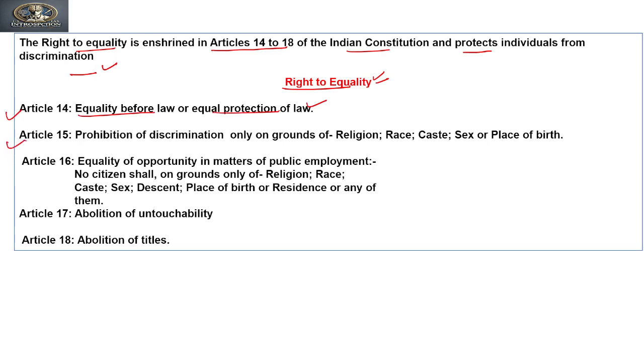Article 15 prohibits discrimination only on grounds of religion, race, caste, sex, or place of birth. Article 16 talks about equality of opportunity in matters of public employment, that no citizen shall be discriminated against on grounds only of religion, race, caste, sex, descent, place of birth, or residence. Article 17 is abolition of untouchability, and Article 18 is abolition of titles.